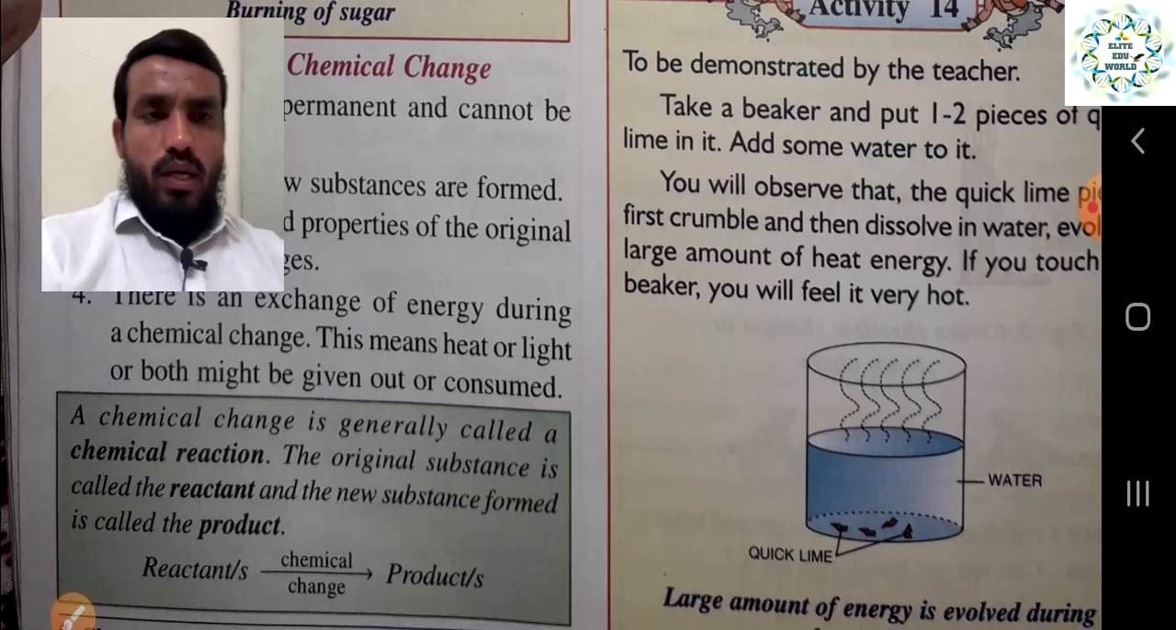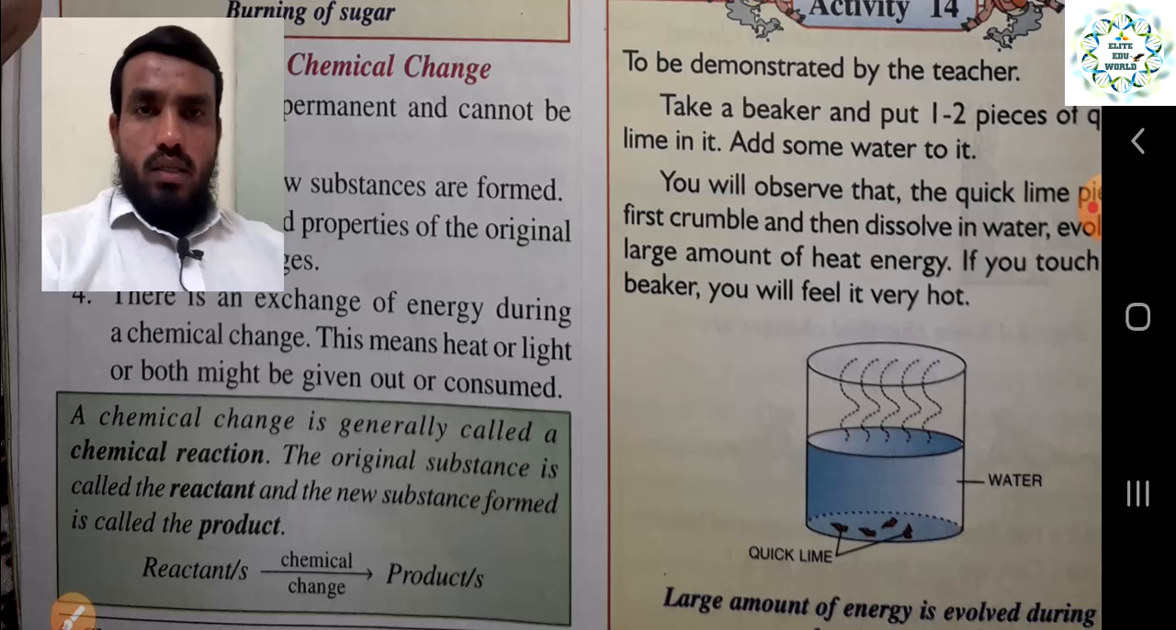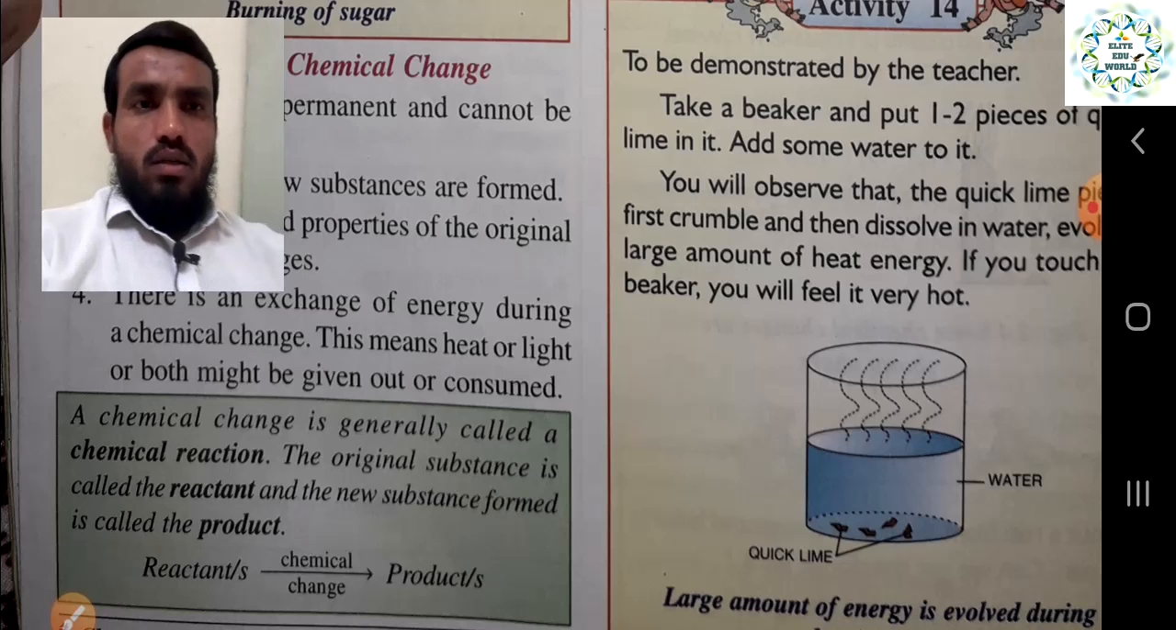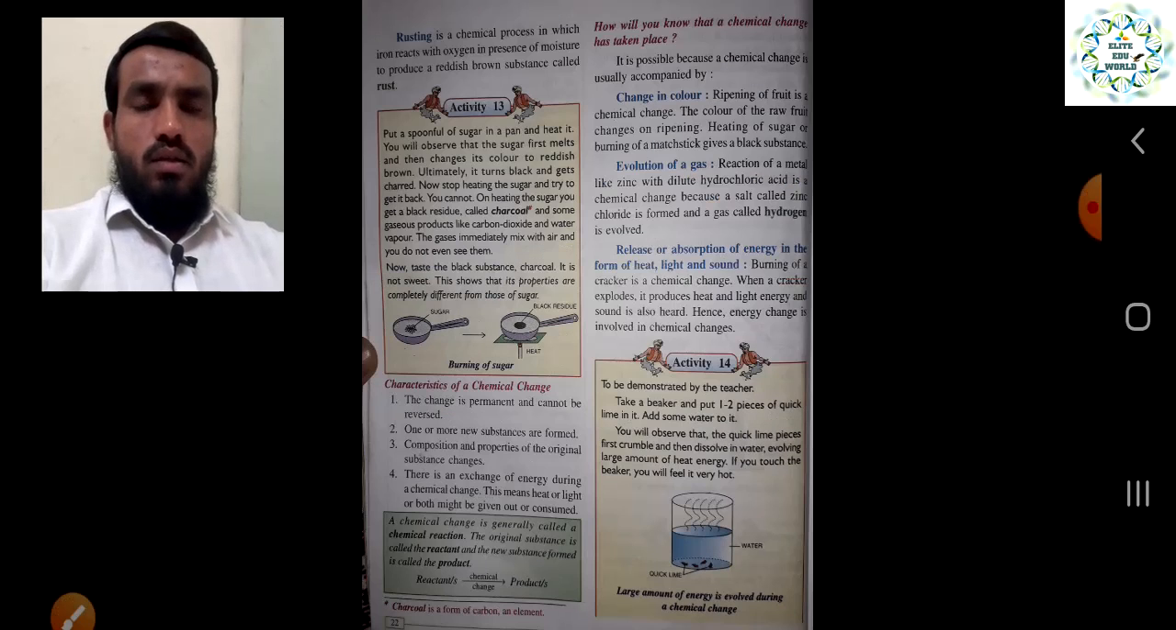If you put quick lime into water, it dissolves in the water and releases heat energy, and the water becomes hotter. Because a new thing happens and energy is released, it comes under the category of chemical change.